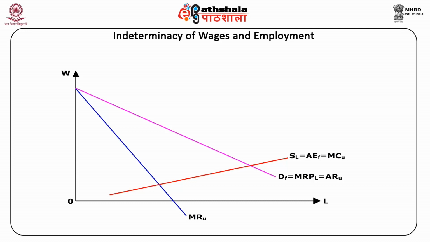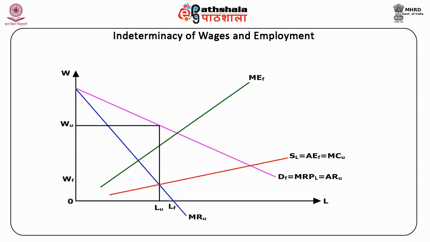Now, we draw the corresponding marginal expenditure, that is the MEF curve. The SL curve also reflects the marginal cost of supplying labor to the monopolist labor union. Although we know that a monopolist does not have a supply curve, here we can assume that the monopolist labor union behaves as if it were a perfectly competitive seller. Having considered the above cost revenue structure, we can derive the equilibrium position of each monopolist agent in this model.